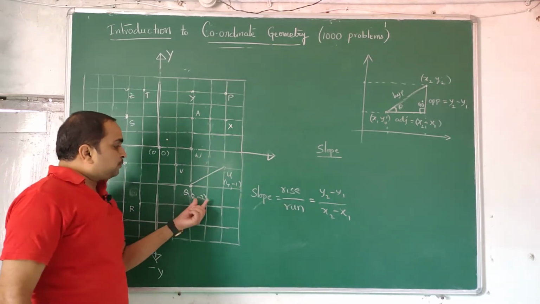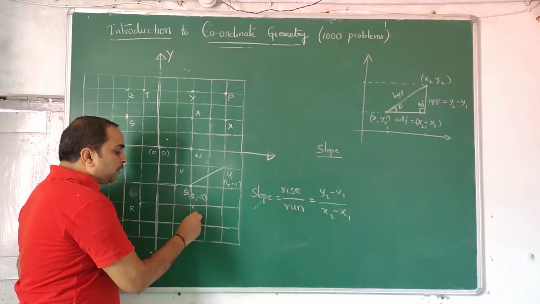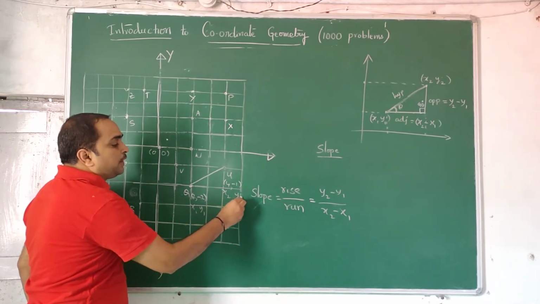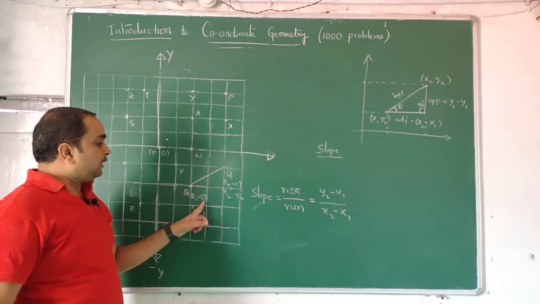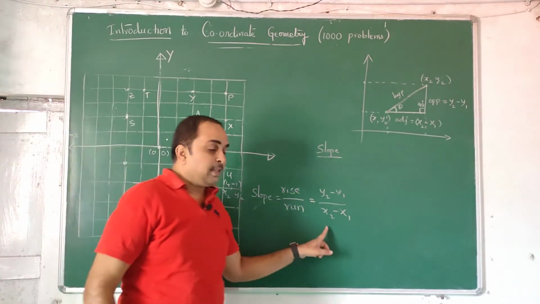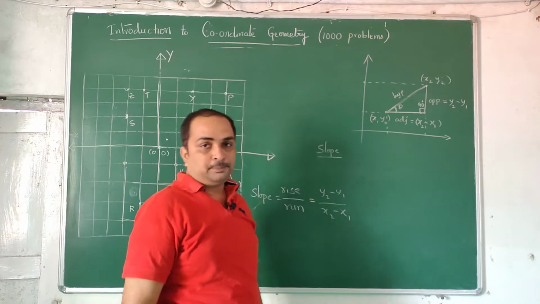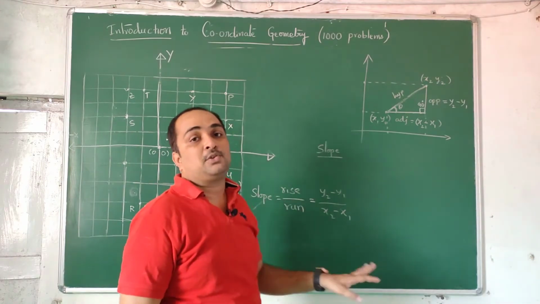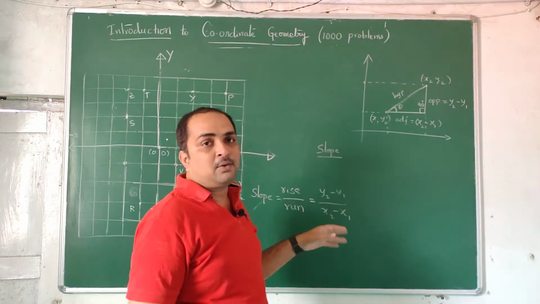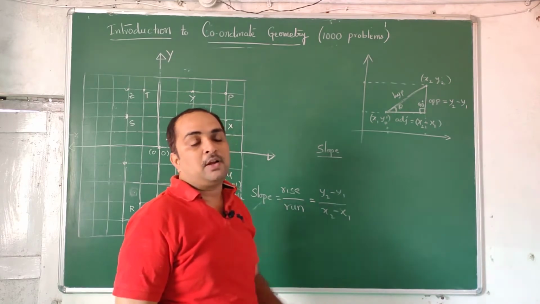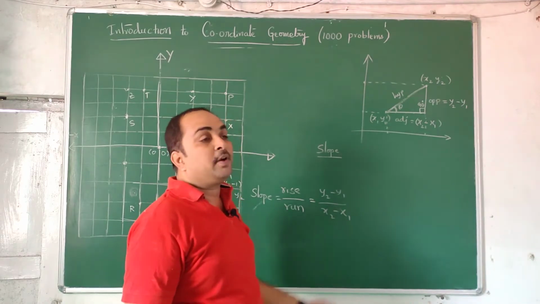So once I write this point and this point, I write one point as x1, y1, the other point as x2, y2. Subtract y2 minus y1, x2 minus x1 and divide. That ratio, whatever it comes, you answer it as the slope. The other person will automatically understand. If he is also familiar with the subject, and I tell him that the slope of a line is 2, he will understand what is meant by 2.